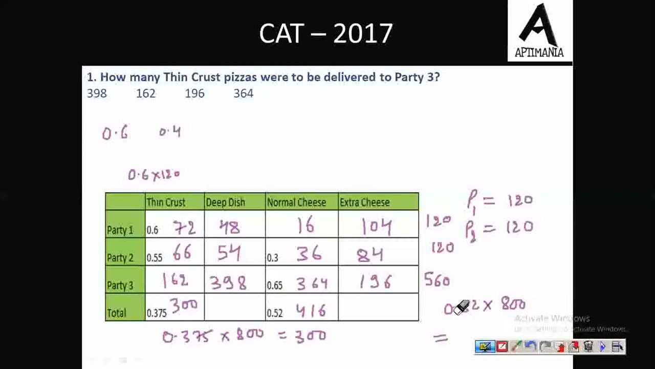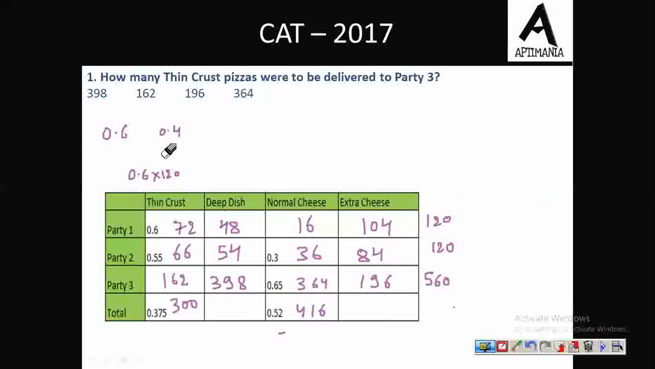Now let us try to solve the questions that are given to us. So the first question of this set is, how many thin crust pizzas were to be delivered to party 3? Let us check here. Party 3 thin crust pizza is 162. So the correct answer to this question is option B, that is 162. Moving to second question of the set.